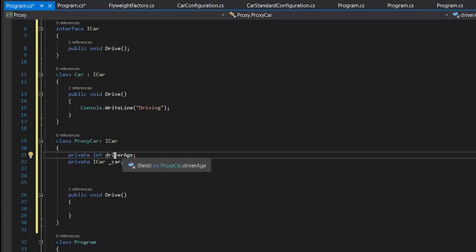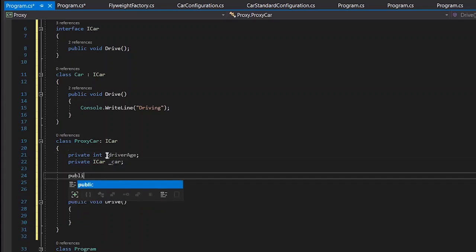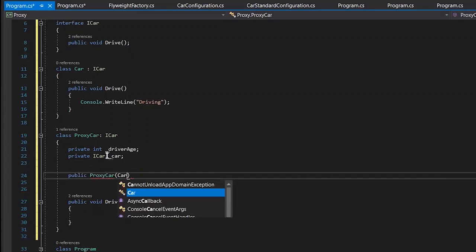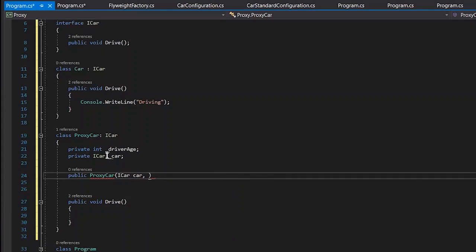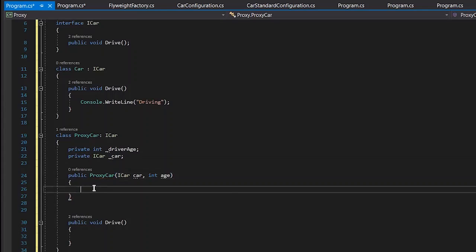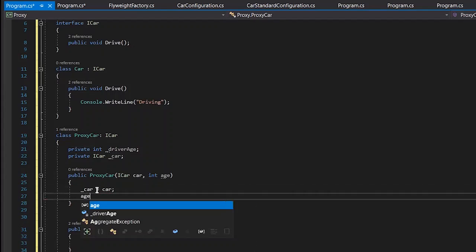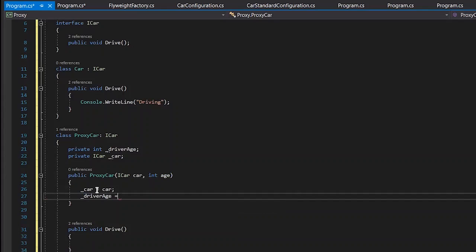I'll create a public ProxyCar constructor, taking an ICar object and an int driver age. In this, I'll set the car object itself, car, and driver age equal to age.